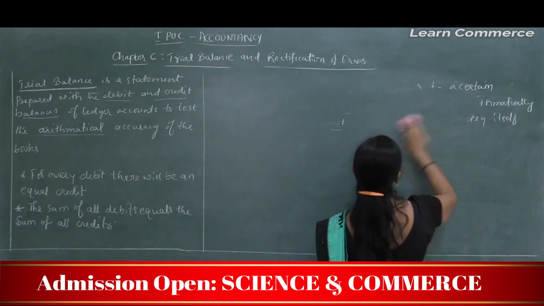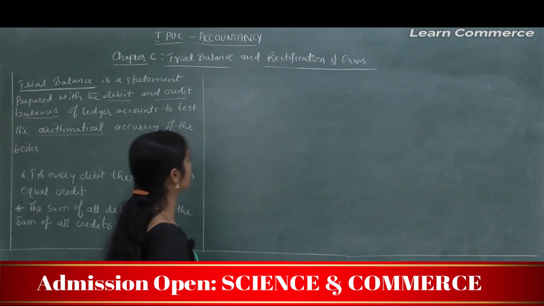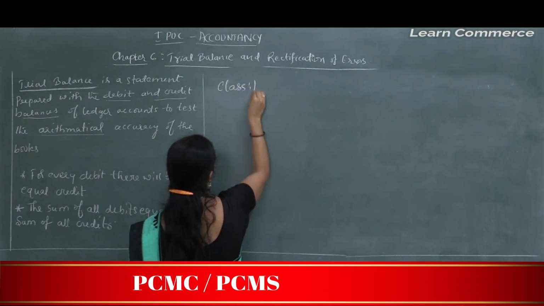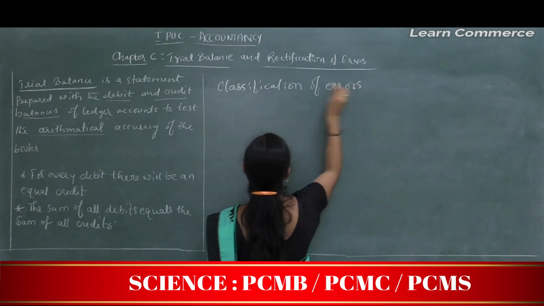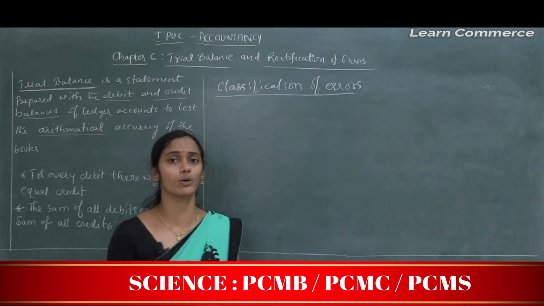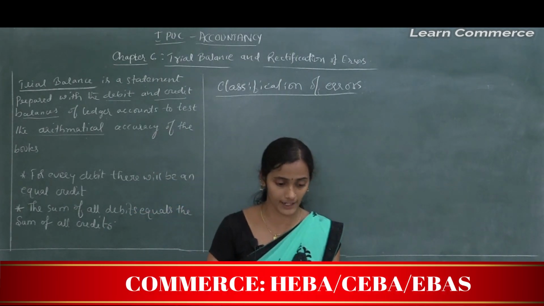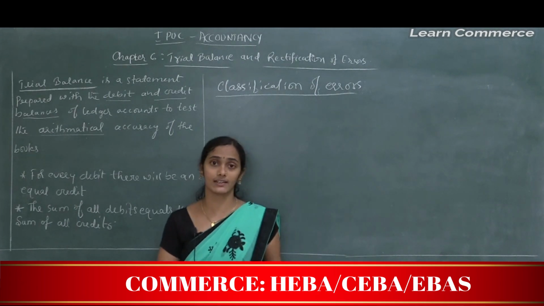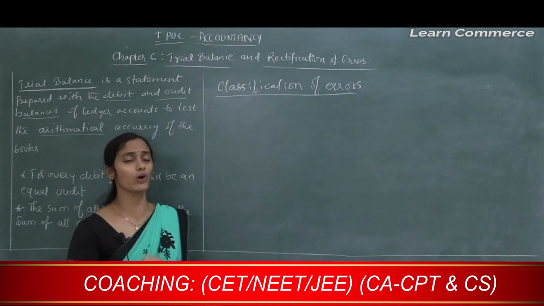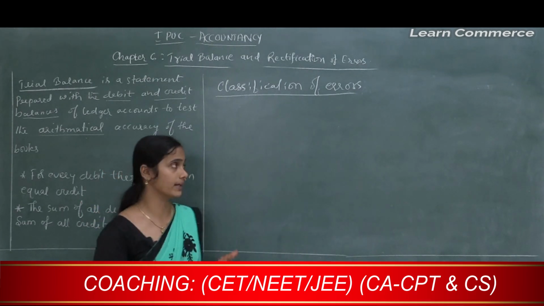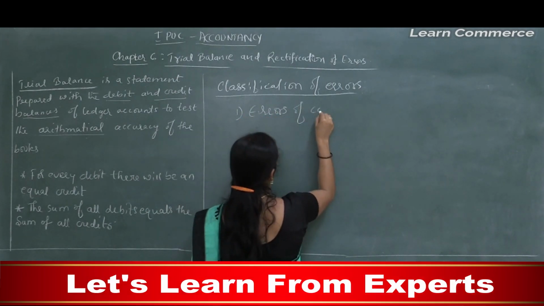Important concept, that is what? Classification of errors. So according to the nature of different errors, all the errors are classified, means errors are classified into four main categories. First one is errors of commission.